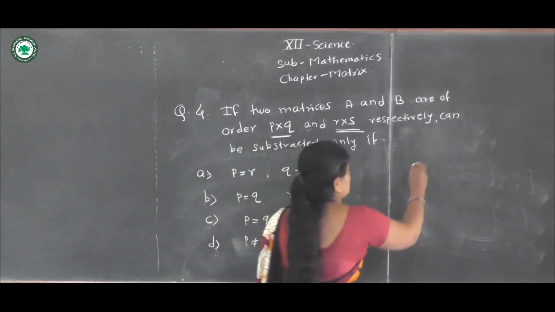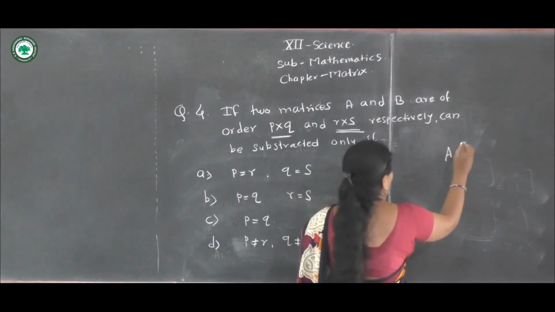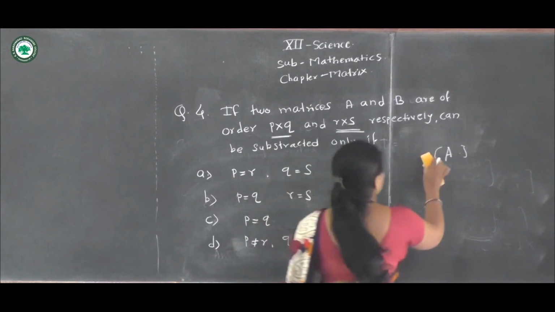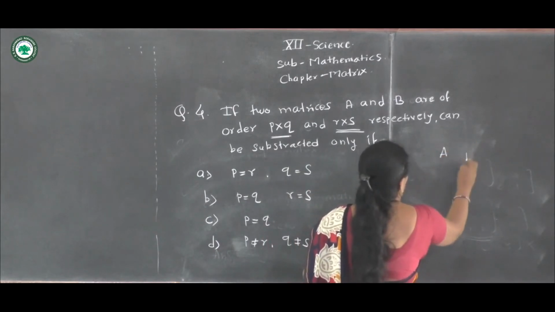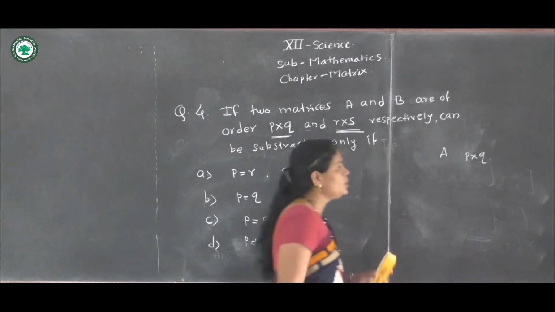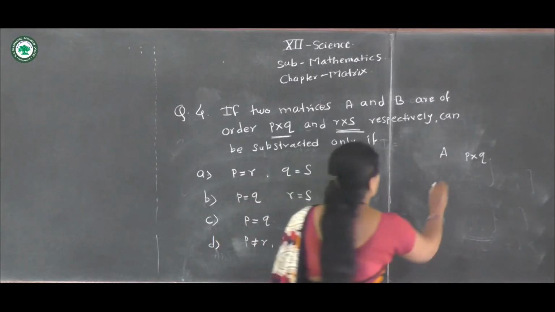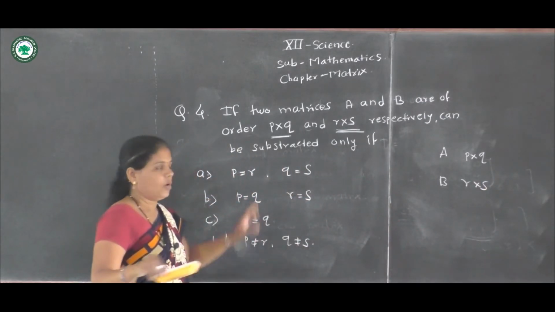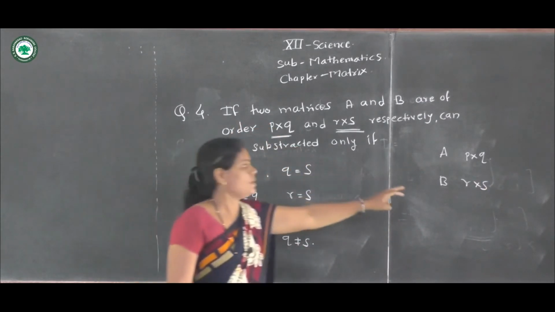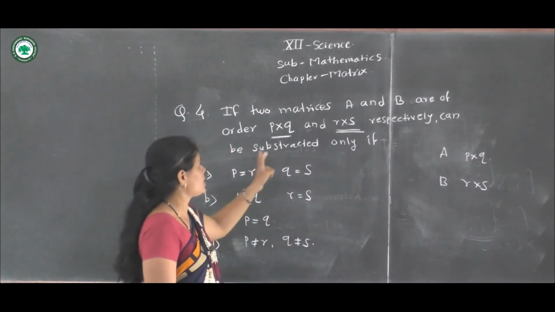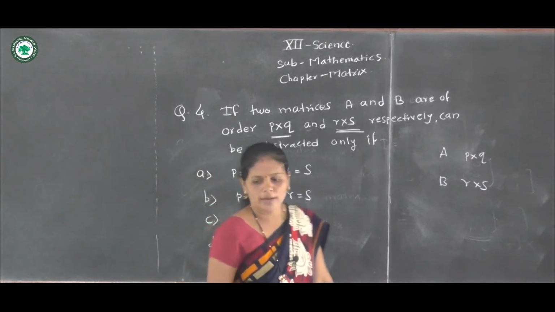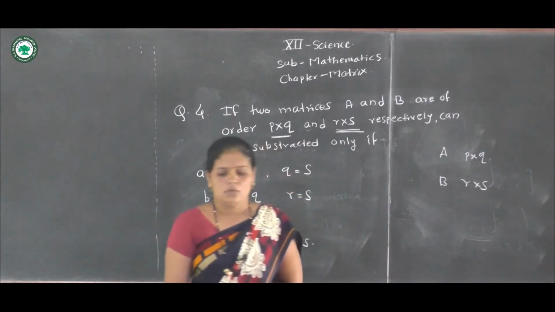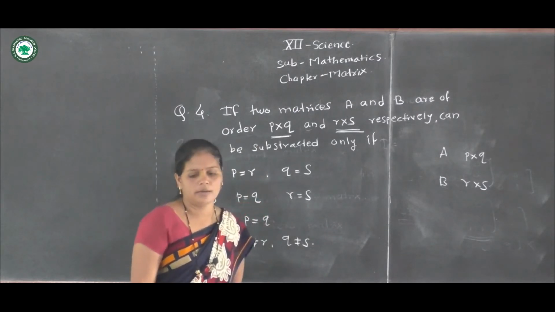If two matrices A and B have orders P into Q and R into S respectively, they can be subtracted only if their orders are the same.